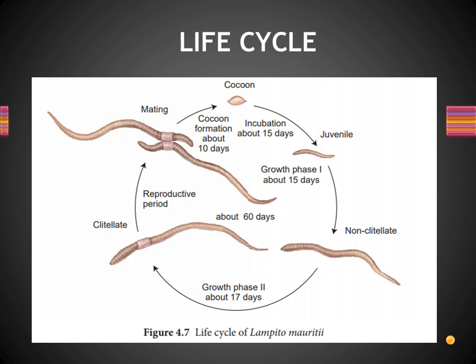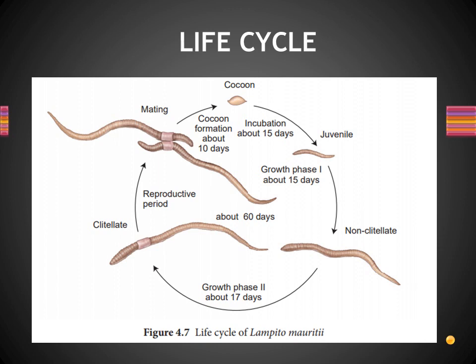So what do you mean by growth phase 1? Cocoon to juvenile stage. Then the juvenile stage is next, and it is growing as a non-clitellate form. The clitellum is the important region we said, involved in the reproduction process, and the juvenile first becomes a non-clitellate form. First the clitellum will not be there. So this takes around 15 days, and we can say it is growth phase 1, right?